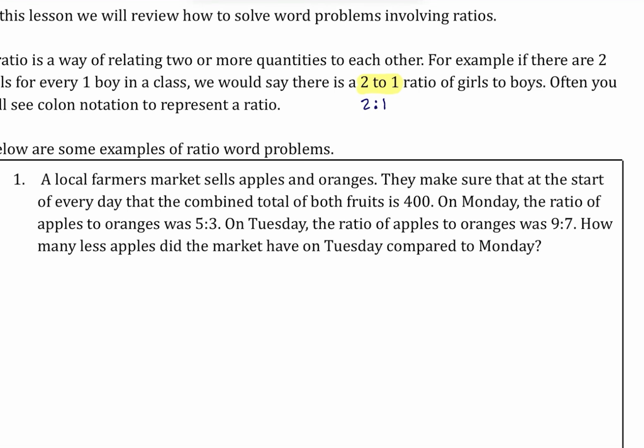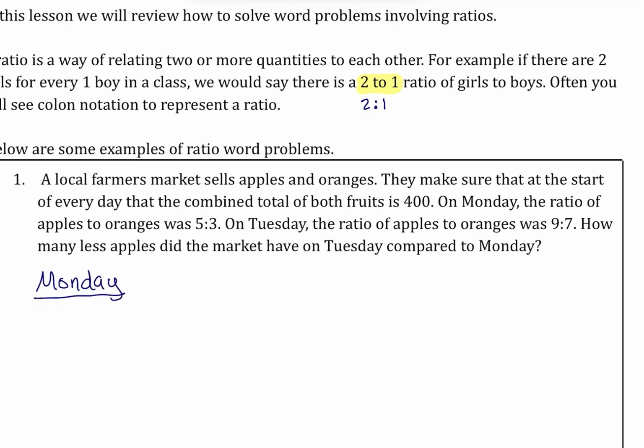So this first one we're going to talk about is where we have a farmer's market that sells apples and oranges. They make sure that at the start of every day, the combined total of both fruits is 400. On Monday, the ratio of apples to oranges was 5:3, and on Tuesday, the ratio of apples to oranges was 9:7. We want to know how many fewer apples the market had on Tuesday compared to Monday. All right, so what we want to start off doing is find how many apples the market had on each day. So starting with Monday,